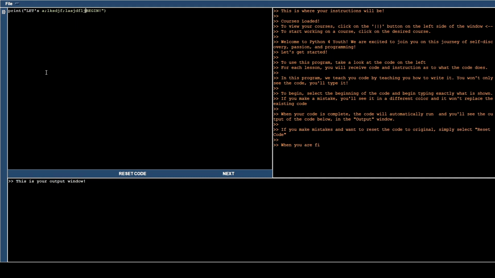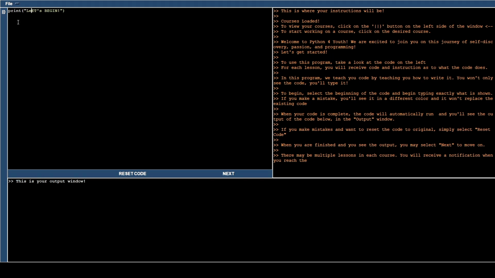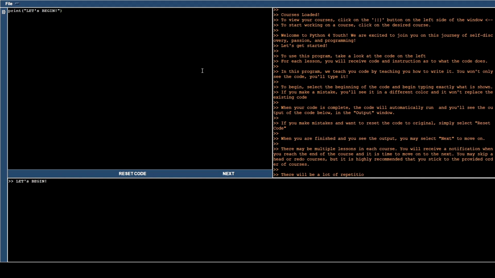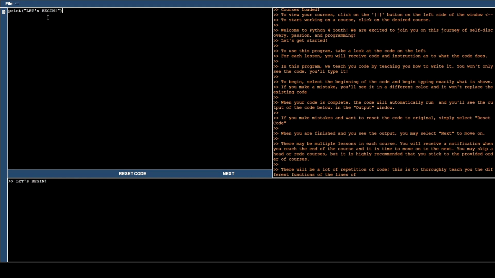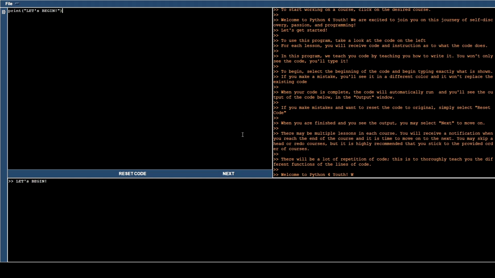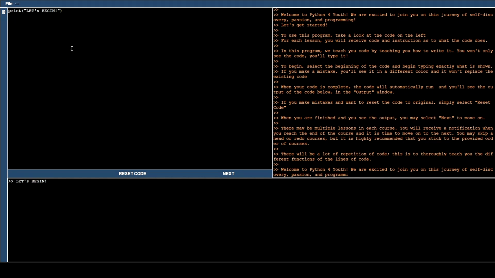If you super mess up and you lost your place and you don't know how to get it back to original, just simply hit reset code. When you restart, print. See, typed the wrong letter. So let's try that. Now, once I get to the end of this, if it's correct, it'll actually show me what that code outputs down here. And so what this will do is it'll teach you lines of code by typing it. So you'll type it, you'll have instructions over here that'll kind of explain to you what's going on and all that.